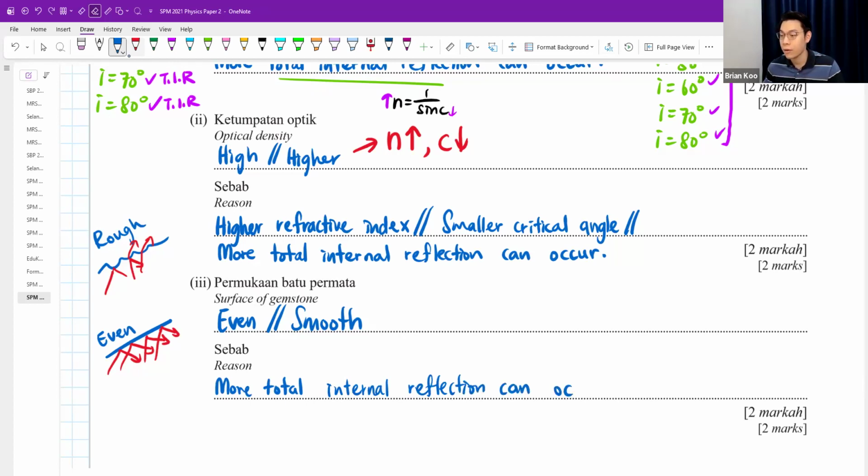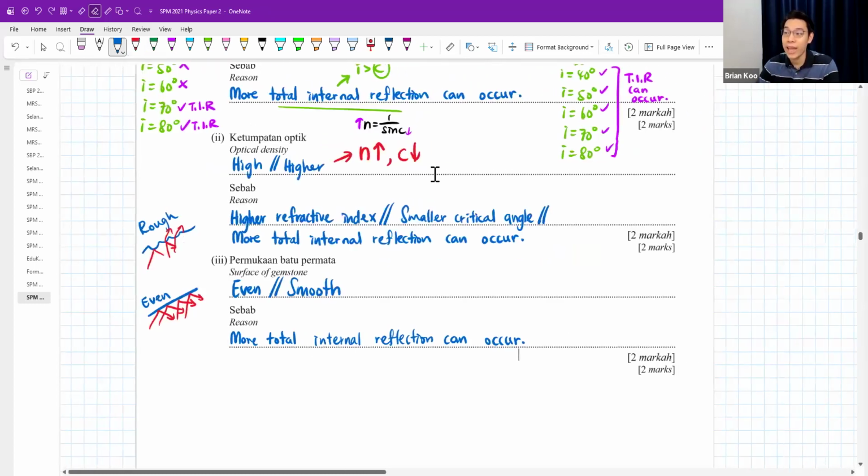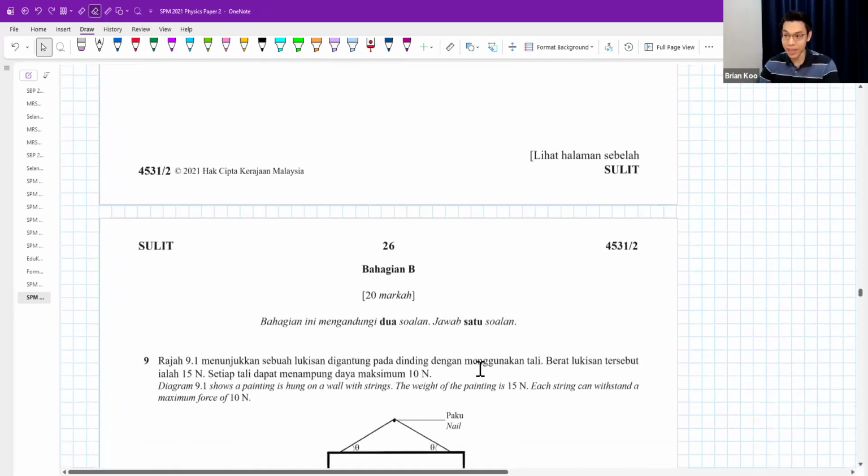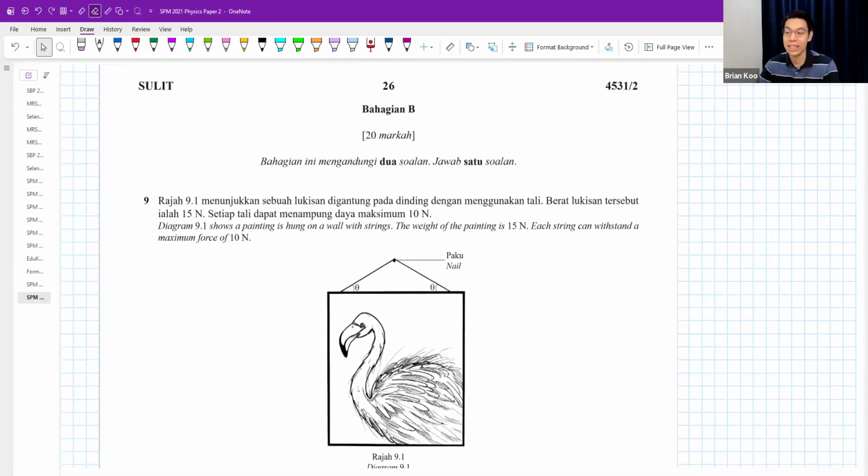And I get this quite often. Teacher, can I write the same reason 3 times? You can if you feel like that is the best reason. If that is the best reason, you can. Yeah, no problem. In SPM, you can write that. And then now, section B, essay question, finally.